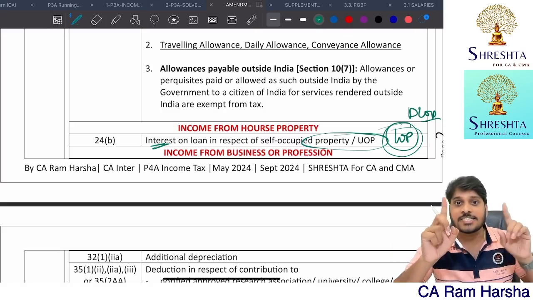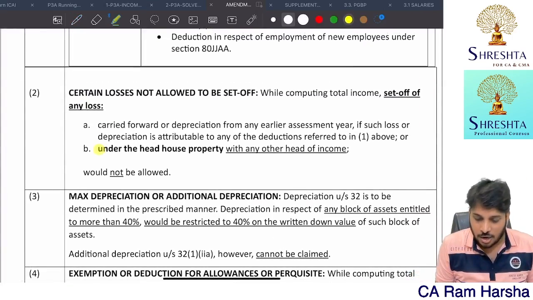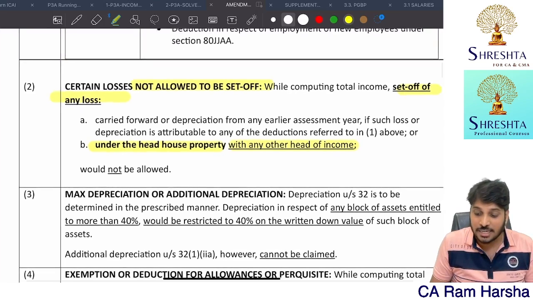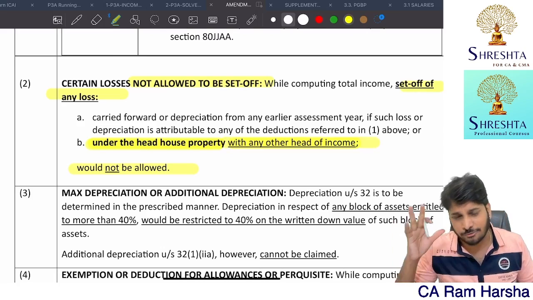That set off is not permitted. Loss under the head house property cannot be set off with other heads of income.